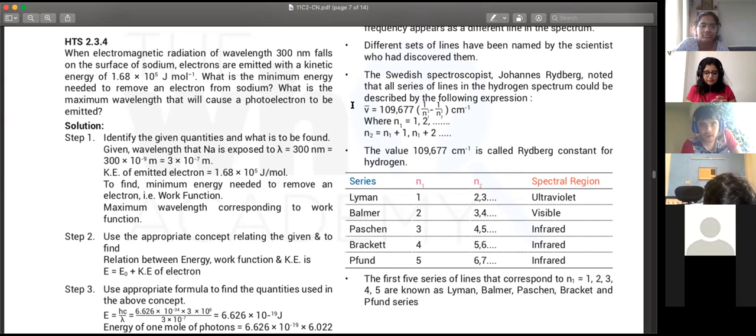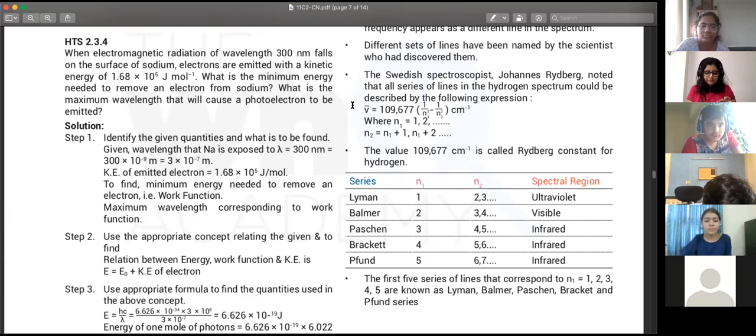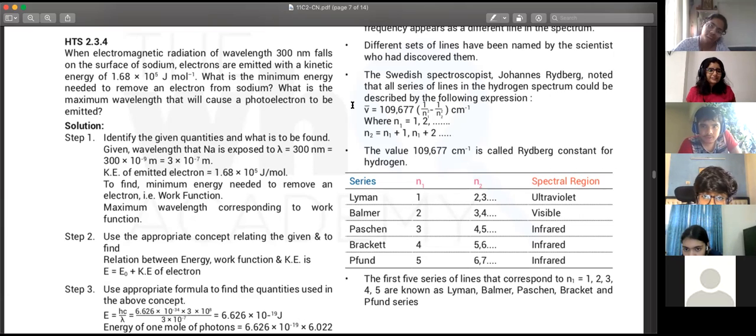Ma'am, so I had a doubt. In that 1.68 into 10 to the power 5, we need to make it to 1 electron, right? So if 1 mole is equal to that, 1 electron is equal to question mark, right? So isn't it just divided by 1? Is 1 mole same as 1 electron? The units have to be the same.